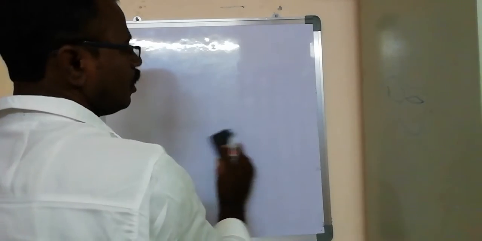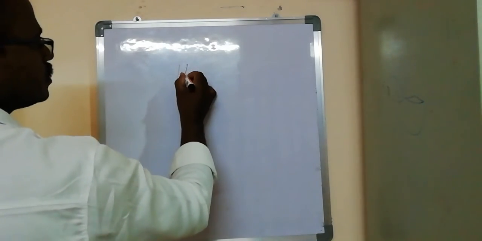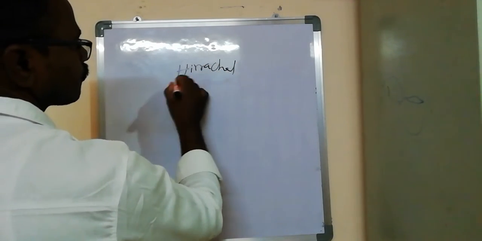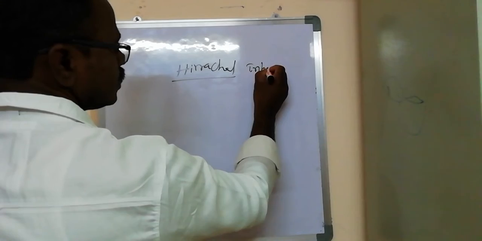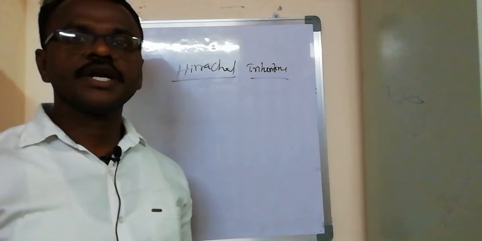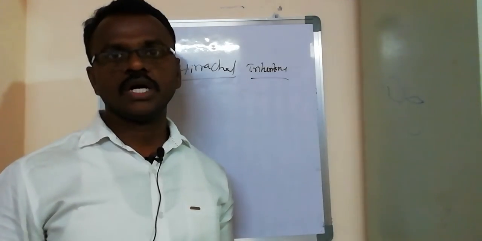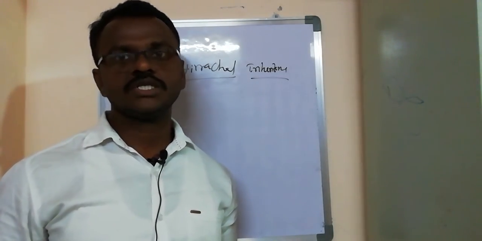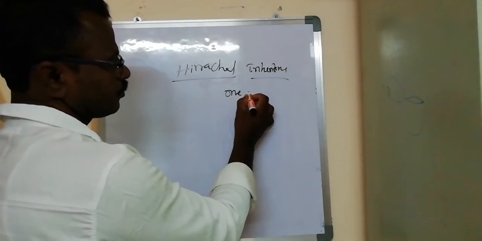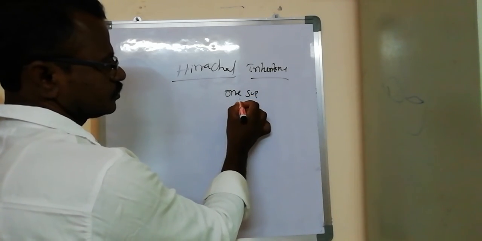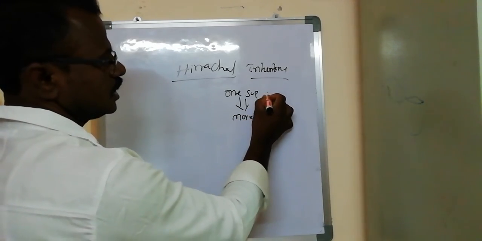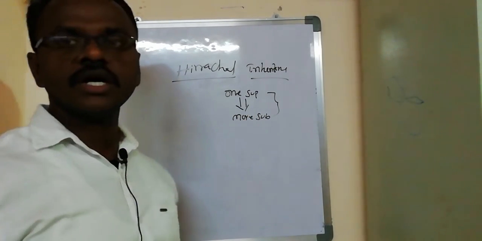The next one is hierarchical inheritance. The next one is hierarchical inheritance. See, in hierarchical inheritance, there is only one superclass, and then more than one subclass. The one superclass can contain more than one subclass. This structure is related to hierarchical inheritance.